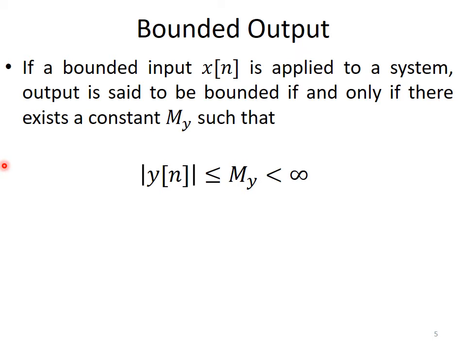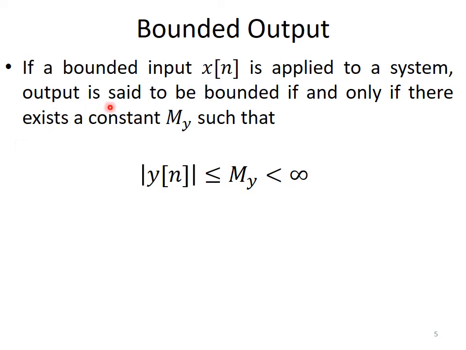Now we can define the boundedness of the output, or the response of the system, in a similar way we define the boundedness of the sequence. So if a bounded input x of n is applied to a system, then if the system is stable, the output or the response of the system should also be bounded.